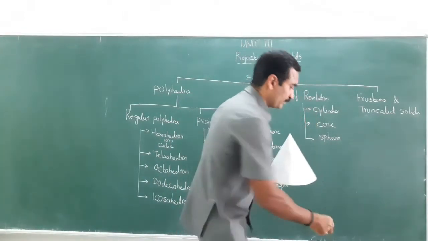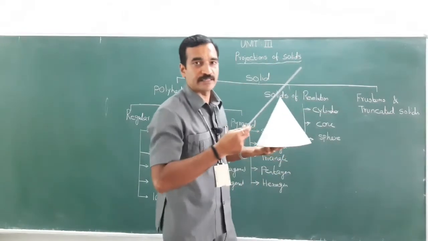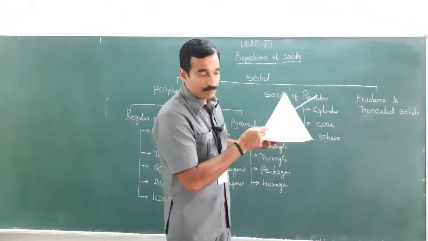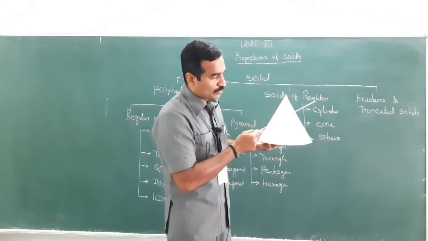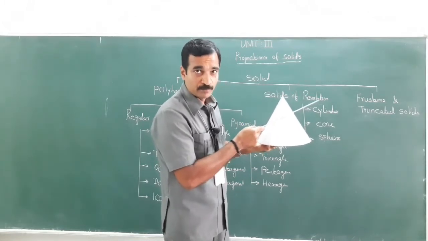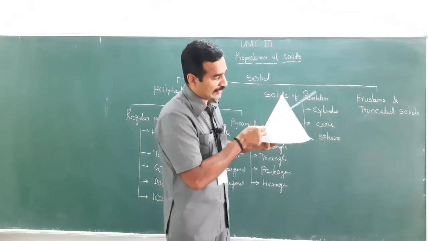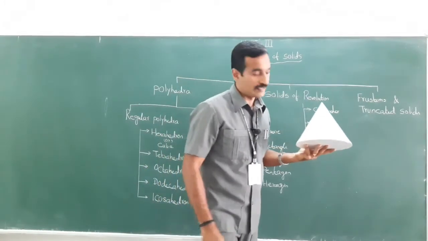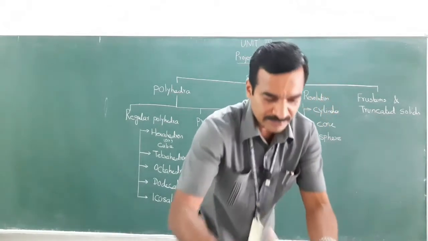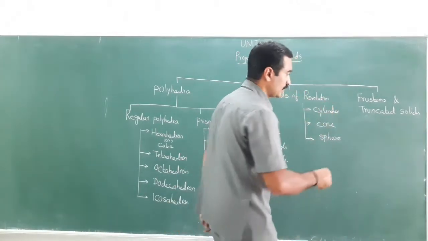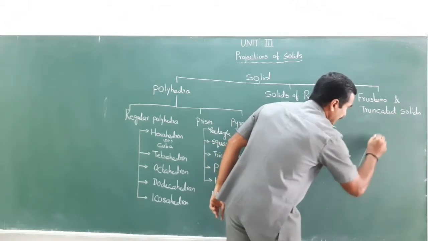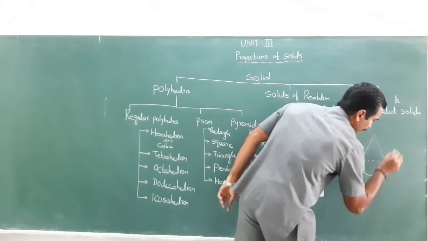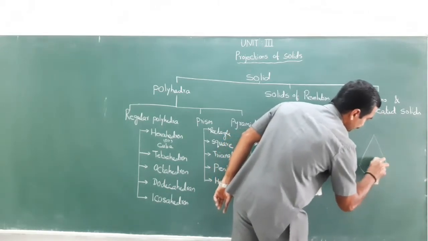This is what. Assume this is a knife. Assume this is a cutting plane, right? Now I am just cutting this cone at an incline, which is inclined with the base, right? If I cut it, this is nothing but the truncated solid. This is nothing but the truncated solid. So suppose this is the cone. Assume this is a cone.